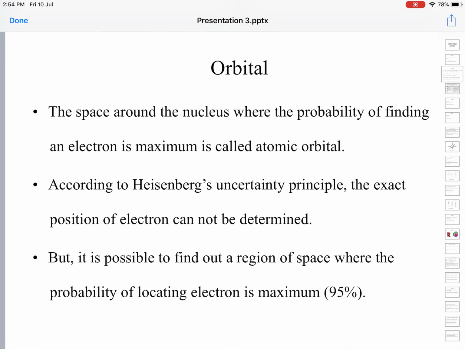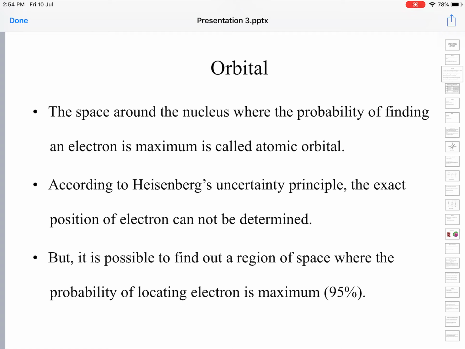And coming to orbital, orbital is the space around the nucleus where there is a maximum probability of finding an electron. See, whenever we talk of subatomic particles like electrons, protons and all those things, we talk about the probability, not certainty.